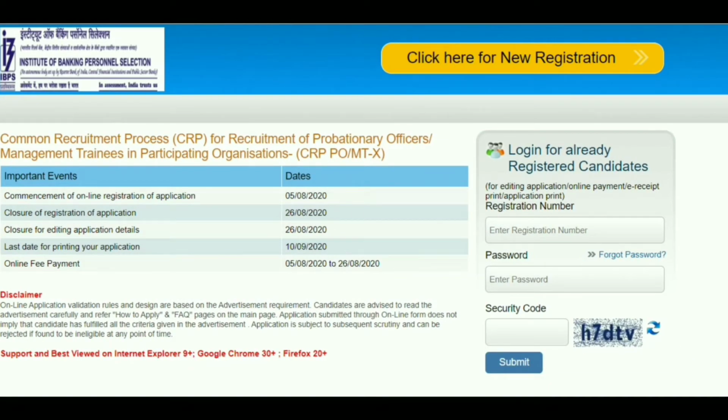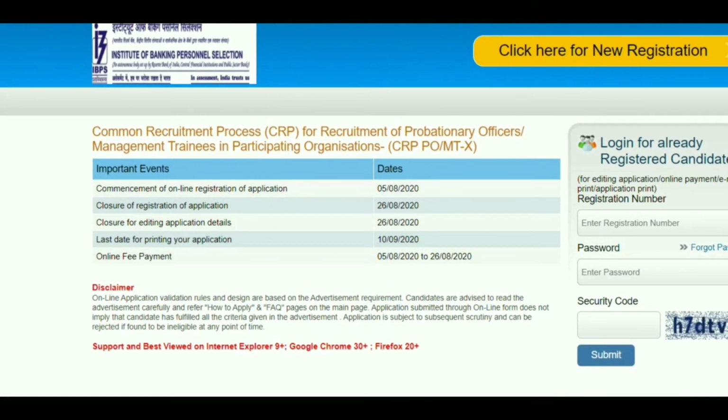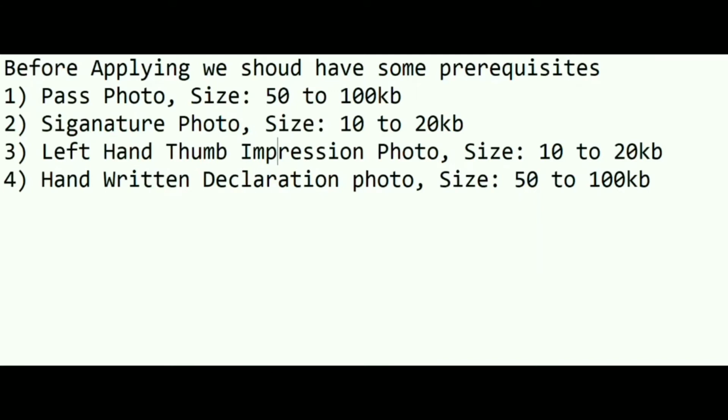Before applying the form, you need to have some prerequisites. These are the four things we need to have. One is a passport photo, which should be between 50 to 100 KB. The second is a signature, between 10 to 20 KB. Then a left hand thumb impression, between 10 to 20 KB, and a handwritten declaration photo, also between 50 to 100 KB.